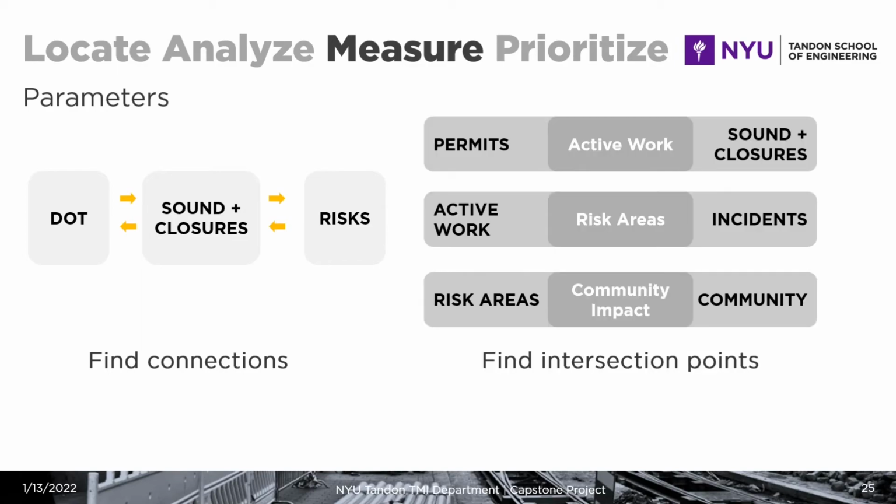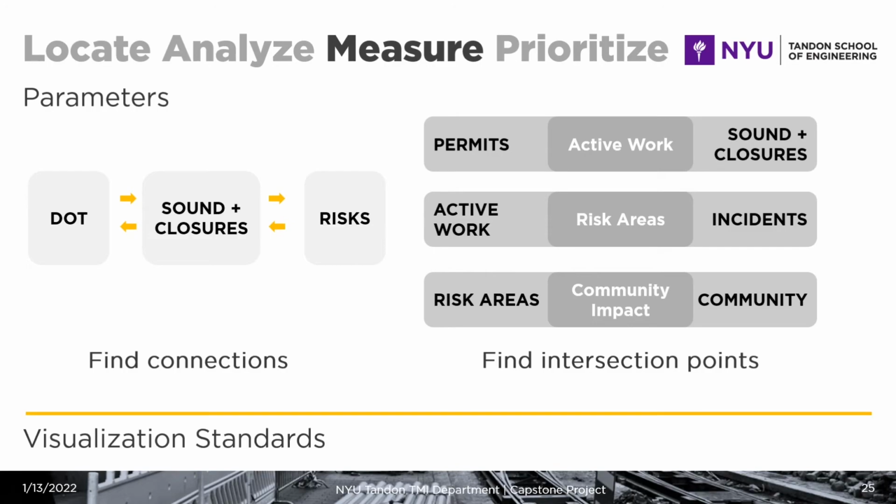And so these intersection points are what allows us to have permits, and sound plus closure gives active work. Active work in a particular area with incidents referring to accidents means that this is a risk area when there is a disruption. And risk areas with the information on population and how the community is represented in a particular area allows us to understand the community impact of these disruptions.